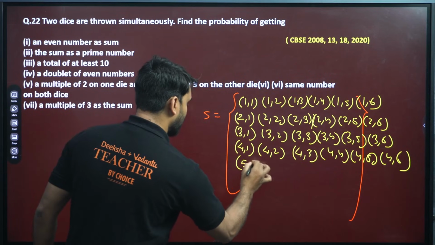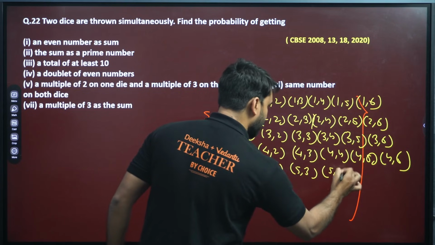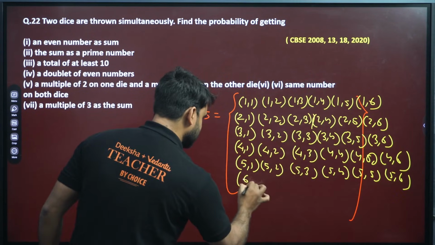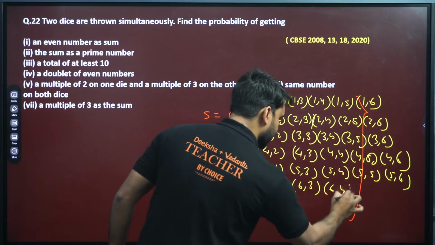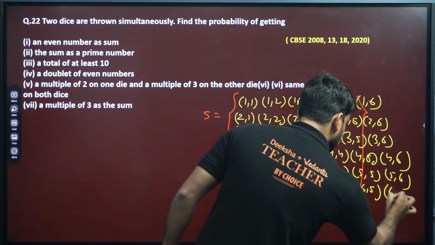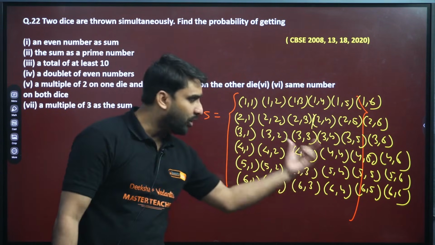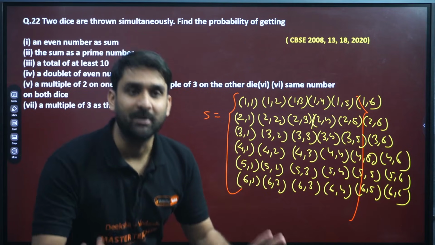Similarly for 5: 5,1, 5,2, 5,3, 5,4, 5,5 and 5,6. For the last, 6,1, 6,2, 6,3, 6,4, 6,5, 6,6. It hardly took 1 minute, my dear. Just write all the possible outcomes that we may get when two dice are thrown simultaneously.